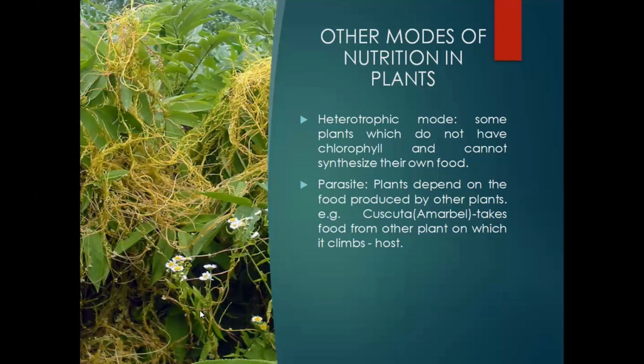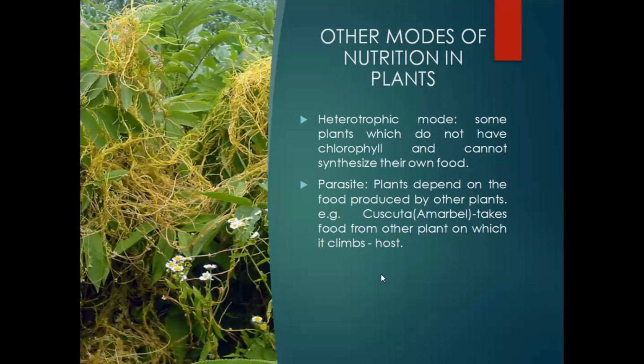Here you can see a picture showing how intensely this parasitic Amarbel or Cuscuta is deeply invading the green plant, which is photosynthetic, and deriving its nutrition from various parts of this plant.